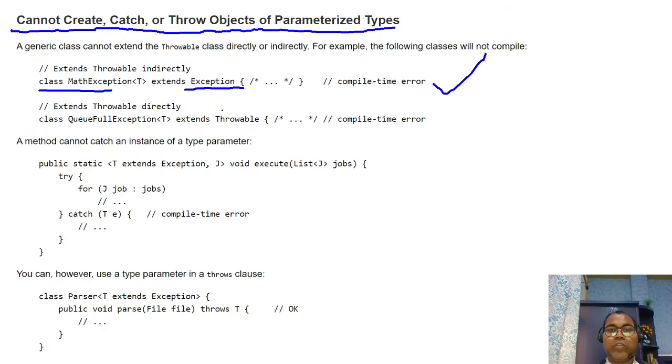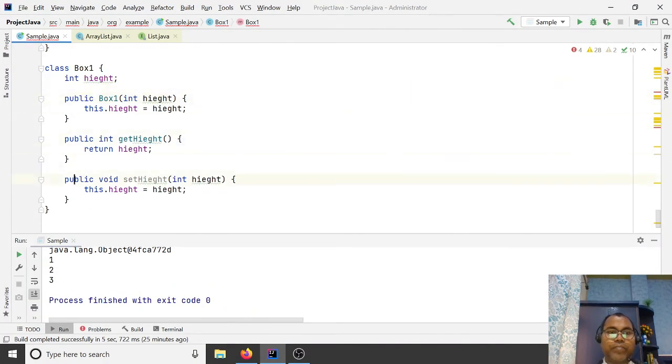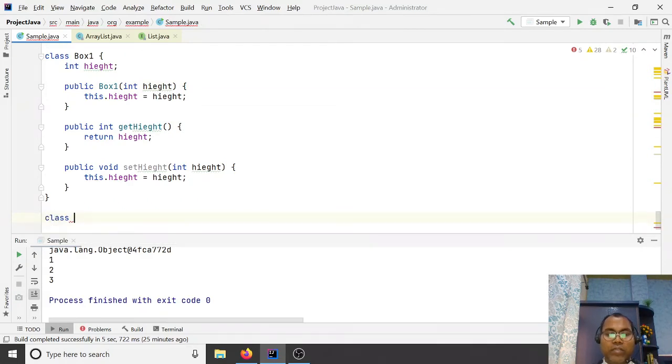So please ensure that you cannot extend Throwable directly. It's a compile time error. If you are going to write a class MyException extends Exception, it works.